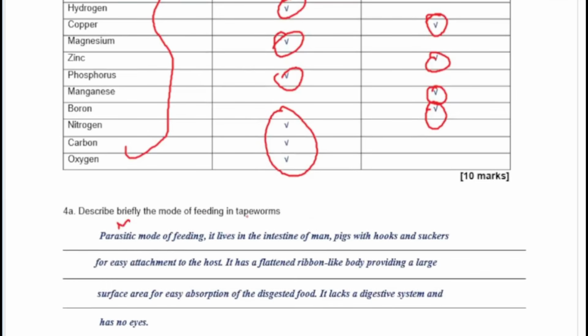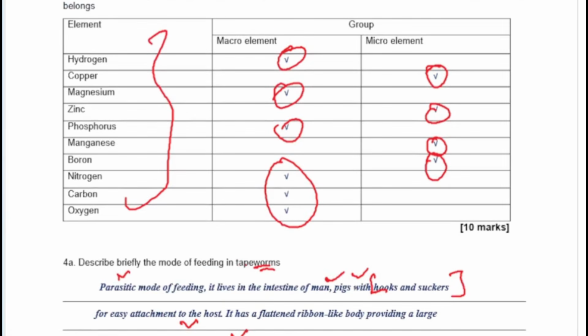Basically, tapeworm is parasitic. It is found in the guts of man and pig, okay, and it has hooks and suckers. Please write these things down. It has hooks and suckers for easy attachment to the host, and it has a flattened, ribbon-like body, providing a large surface area for easy absorption. As a matter of fact, it absorbs food with all the parts of its body, and then it lacks a digestive tract. Of course, it doesn't need a digestive tract because it's already taking in absorbed food. So what does it need a digestive tract for? Nothing. And then of course it has no need for eyes, so it doesn't have eyes as well. So that is how to describe that to get your answers for your questions.